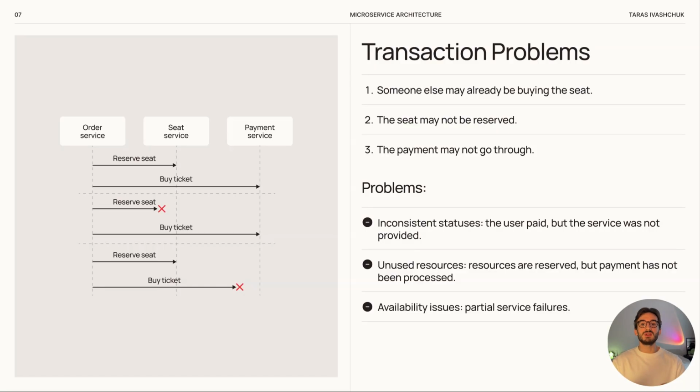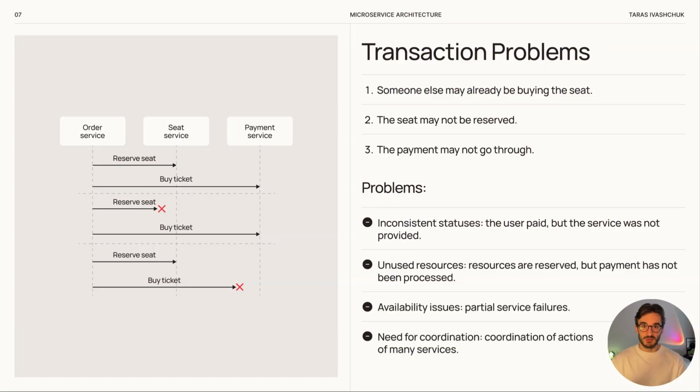And finally, coordination. In a monolith, it is simple: begin and commit, and the transaction is finished. But in microservices, we need to coordinate many independent services to make everything atomic and conflict free. This is much harder and requires special mechanisms.